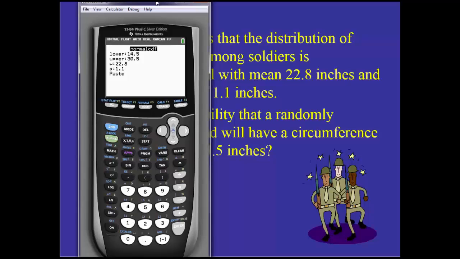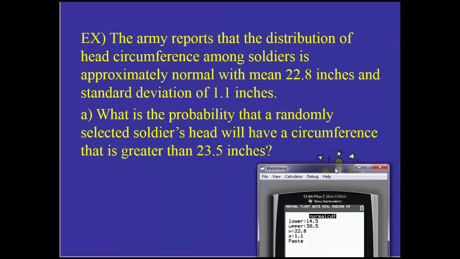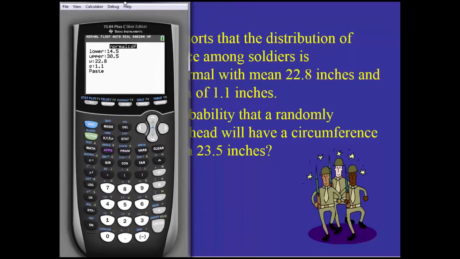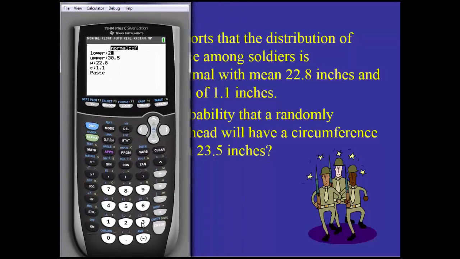Okay, and then the question is asking that a randomly selected soldier will have a circumference that is greater than 23.5. So I want it bigger than 23.5. So my lower bound is 23.5.